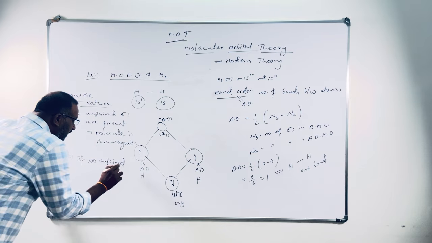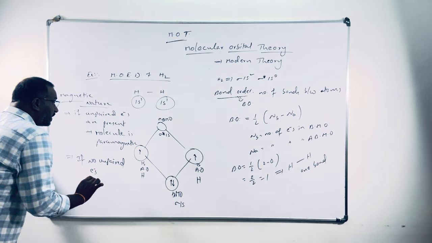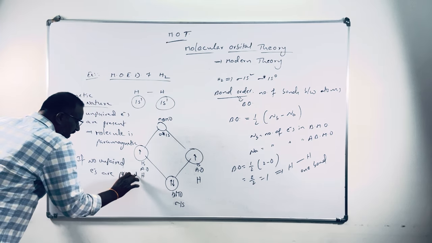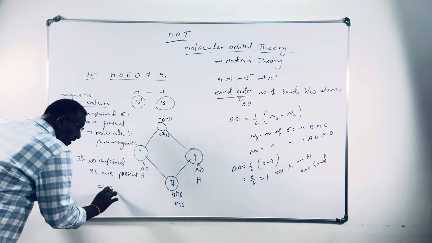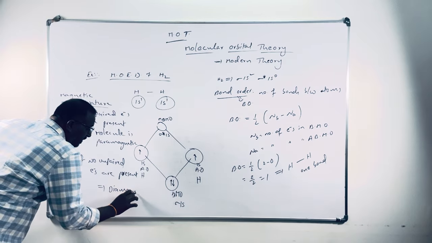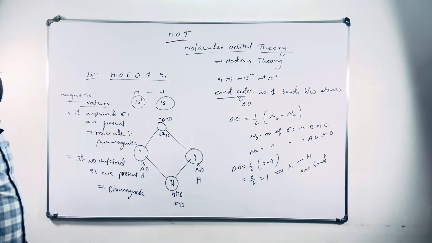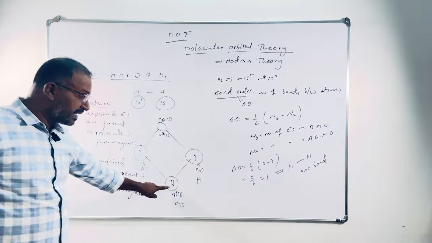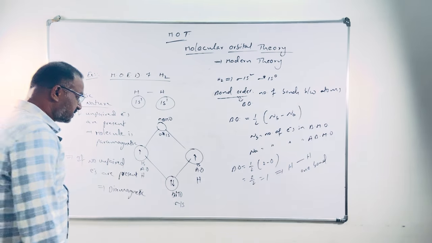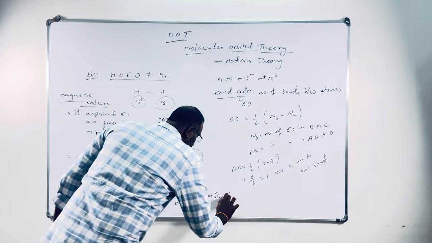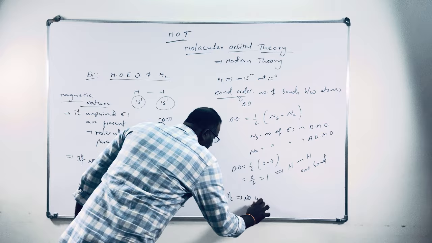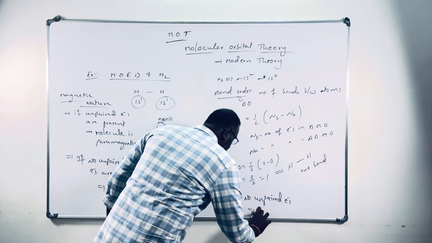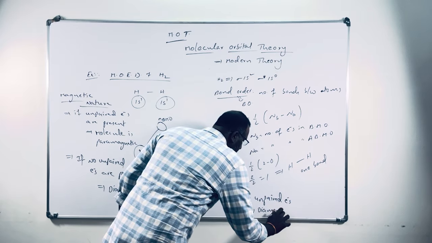So, if no unpaired electrons are present in molecular orbitals, that molecule is a diamagnetic molecule. In this H2 molecule, sigma 1s2 means a pair is there, no unpaired electrons. So in H2 there are no unpaired electrons, therefore it is diamagnetic.